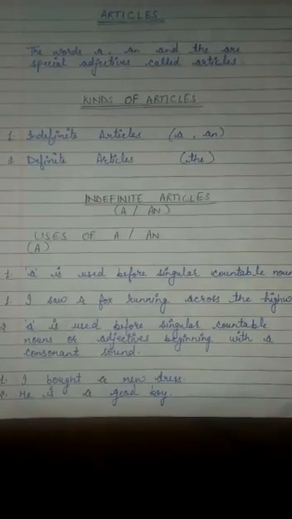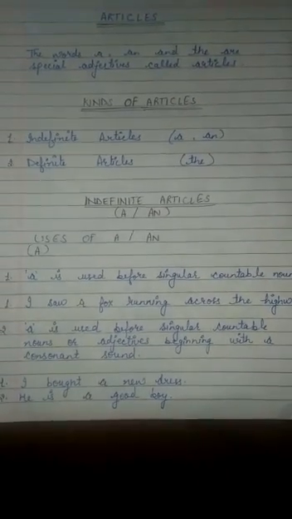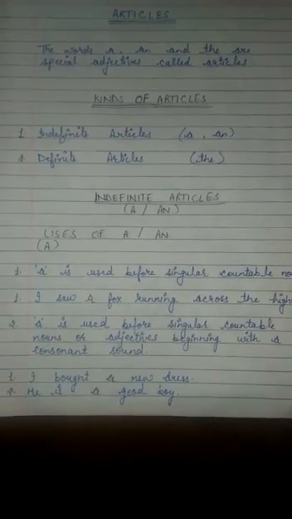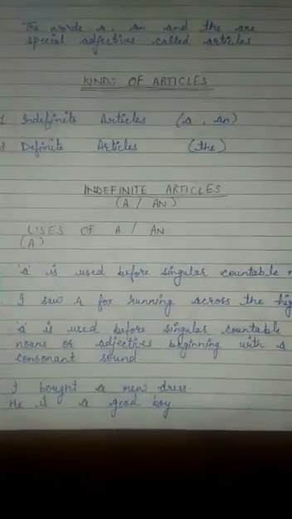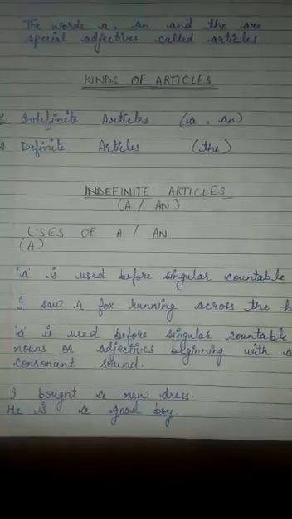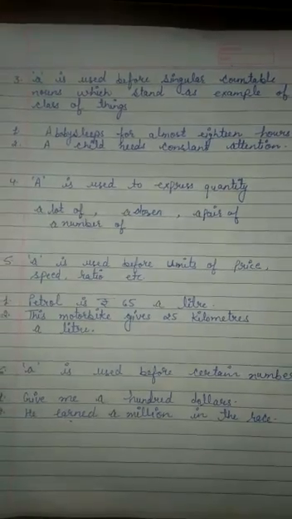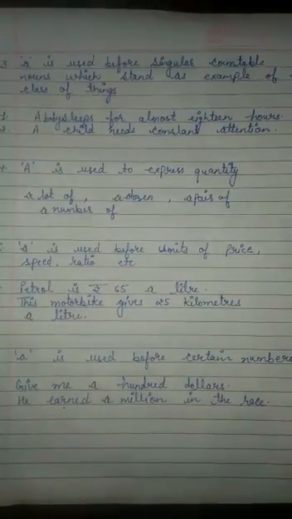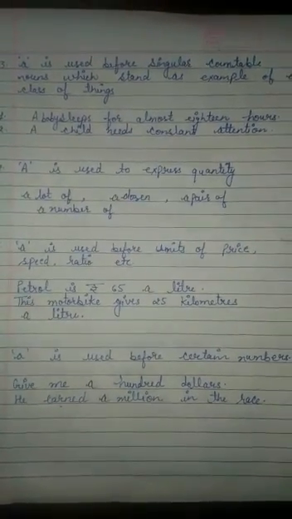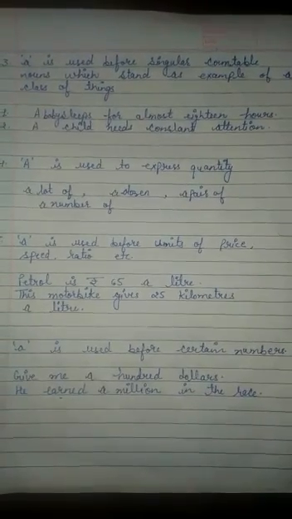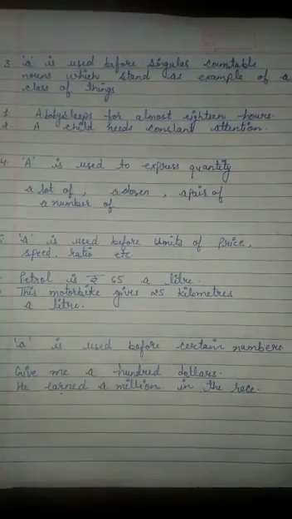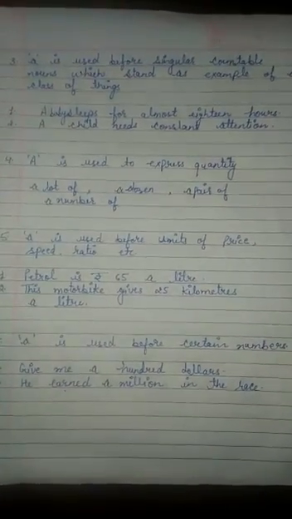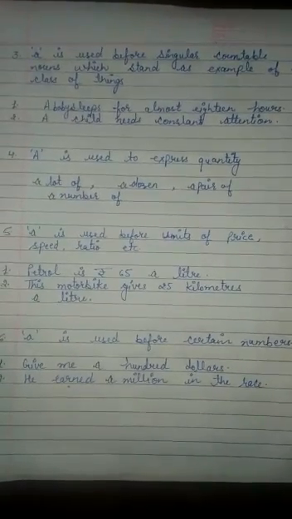Apart from singular countable nouns, before adjectives that start with a consonant sound, there also we use a. Examples are, I bought a new dress. He is a good boy. A is used before singular countable nouns which stand as an example of a class of things. For example, a baby sleeps for almost 18 hours. A child needs constant attention.